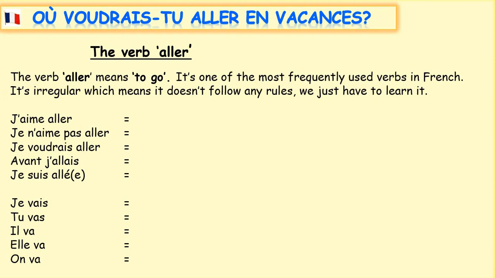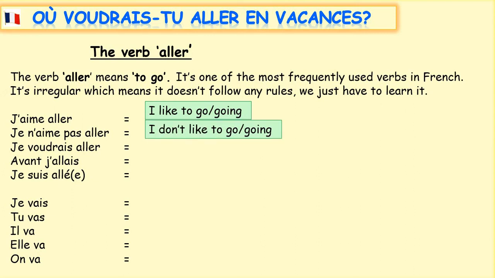So we looked at these verbs down the left-hand side, which is the verb aller conjugated in different tenses. Pause the video now and see if you can recall at least half of them. If you can, see if you can recall all of them. So pause the video. So you should have, for number 1, j'aime aller. J'aime is I like. Aller, I like going or I like to go. Je n'aime pas aller. I don't like to go or don't like going. Je voudrais aller. Je voudrais, we know, is in the question. We've been using it all year. Je voudrais, I would like. So I would like to go.